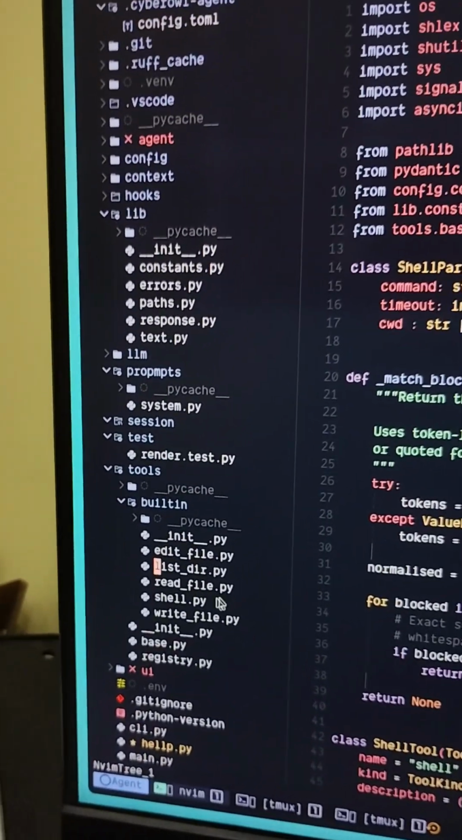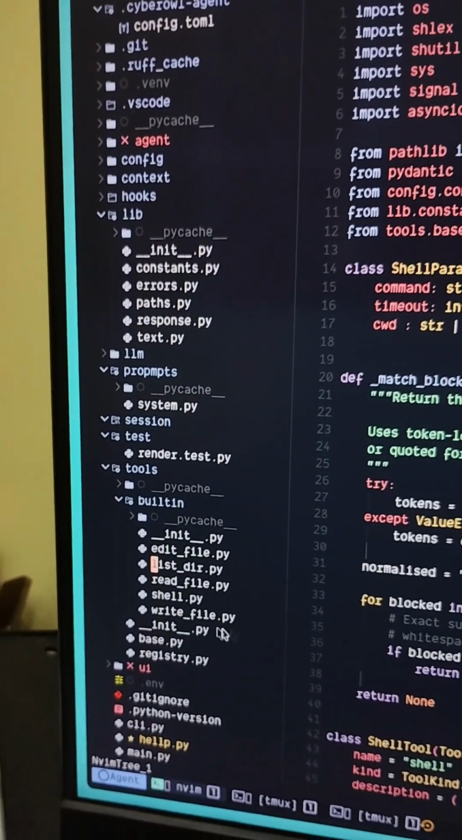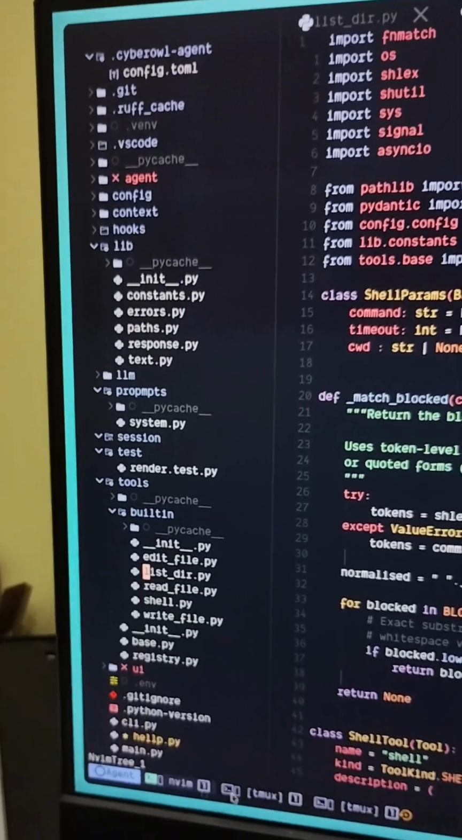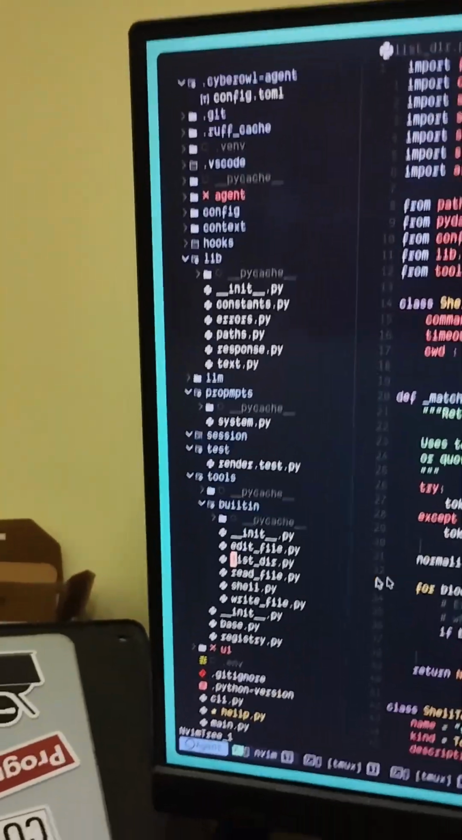So I'm trying to replicate these things. I'm trying to make my own agent, and I'll show you what we achieved so far. Right now I've written a couple of tools: edit file, list file, shell access, read file, and write file. These are the set of tools which I've written so far.